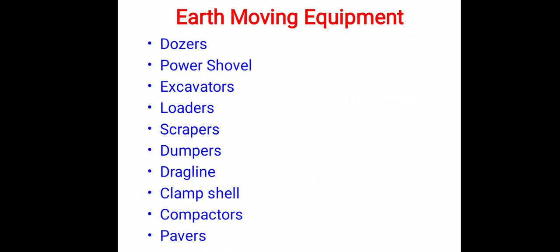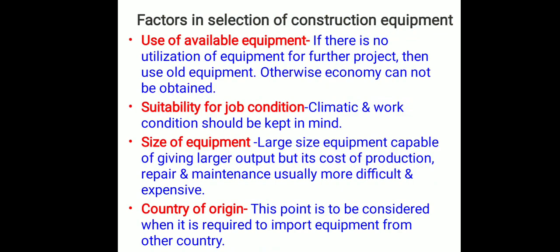So, before proceeding to the actual study of these equipment, all of you first should know what are the various factors which should be considered for the selection of the construction equipment. So, there are various factors. We will discuss the factors one by one. The first and primemost factor is use of available equipment.